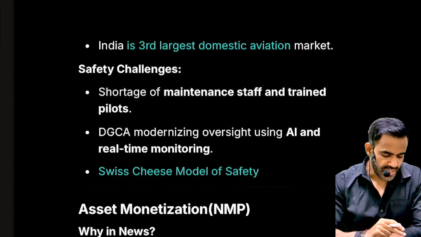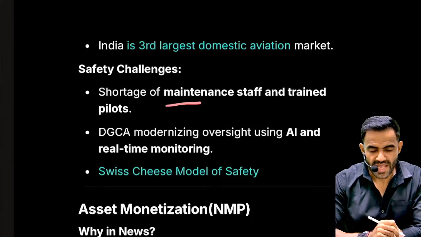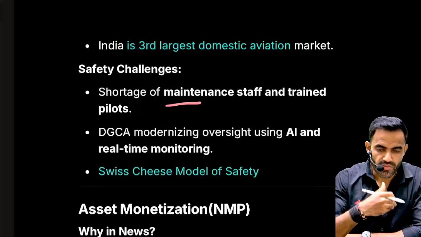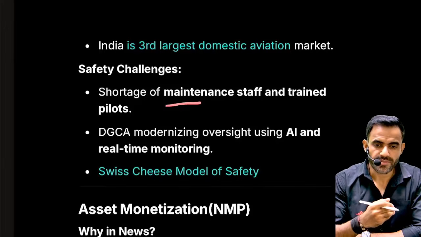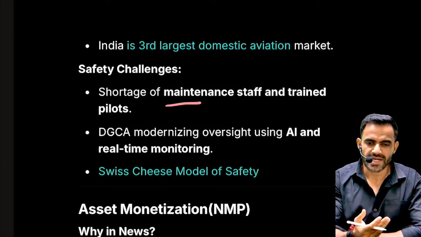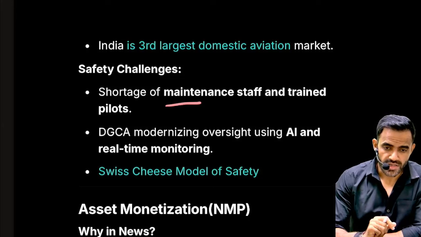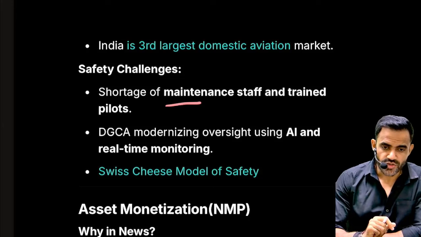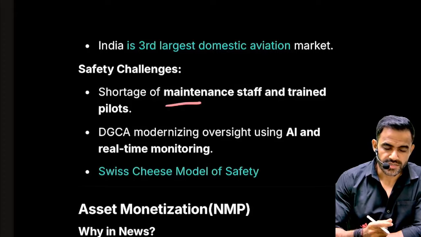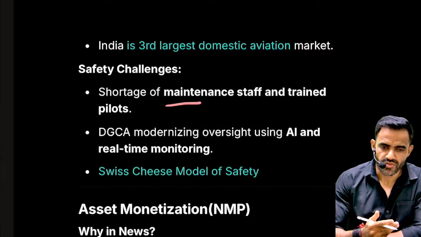Understand, in our country, there is a shortage of maintenance staff and trained pilots. That is why the pilots are working beyond time and are not able to have complete rest. This adversely impacts their mental health as well. So we need to modernize our entire system and our oversight also. We need to make sure that things are maintained properly and inspections are conducted on time.